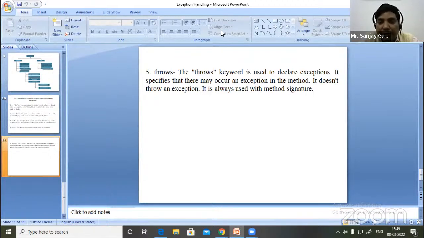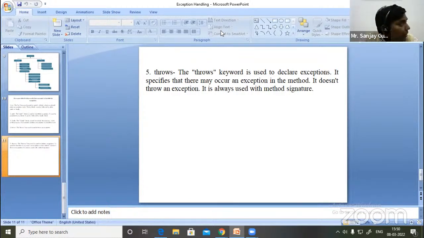These 5 keywords we use to handle our exceptions. Among these 5 keywords, finally and throw don't handle the exception. Finally will execute the necessary code which we want to execute in both conditions, whether the exception arises or not. And the throw keyword, if we want to manually raise an exception in our program, in that condition we use the throw keyword.